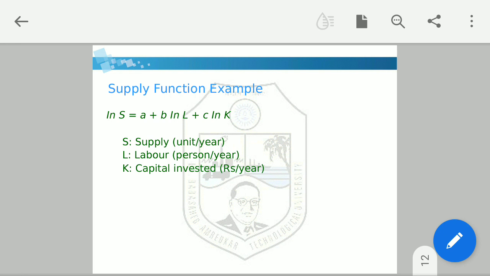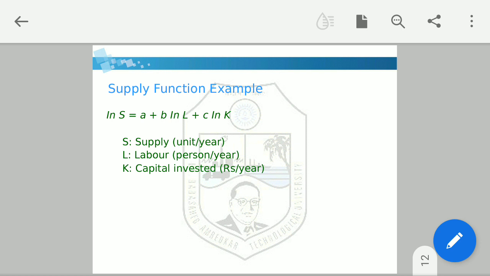Now, this is an example of a market supply function. How this function is calculated is not our concern, but they may have collected some data from the market, and on the basis of that, they may have found the relationship between the supply function and these factors. So this is a simple example.